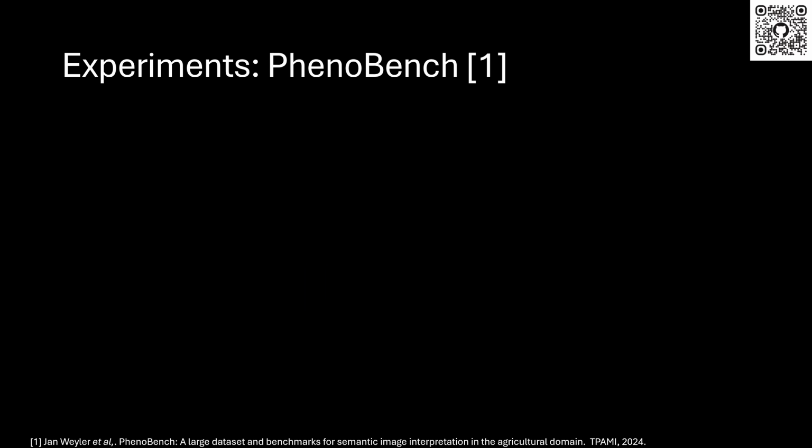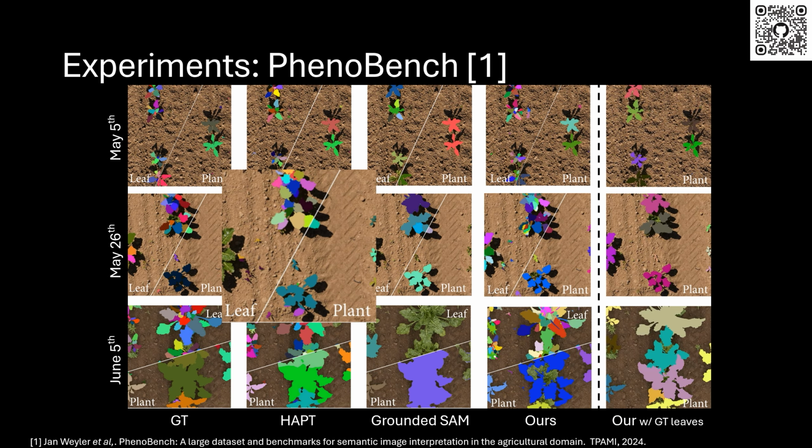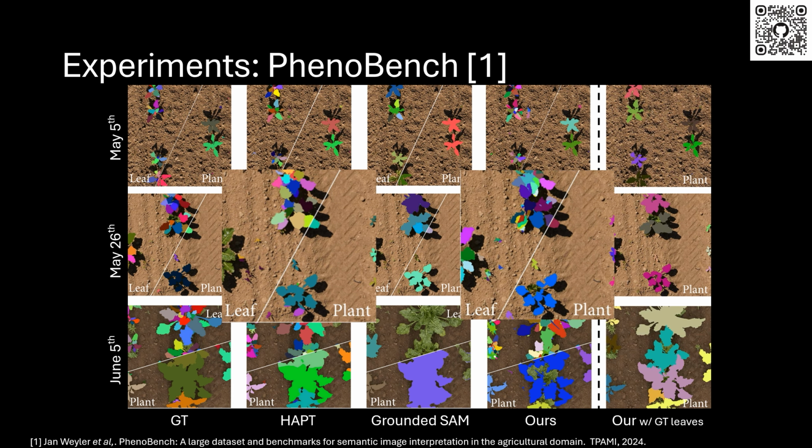We evaluated ZeroPlantSeg on three datasets: PhenoBench, Cauliflower, and SB20. The ZeroPlantSeg model outperformed all the baselines. On PhenoBench, our method outperforms other zero-shot methods and achieves a comparable accuracy to supervised methods.